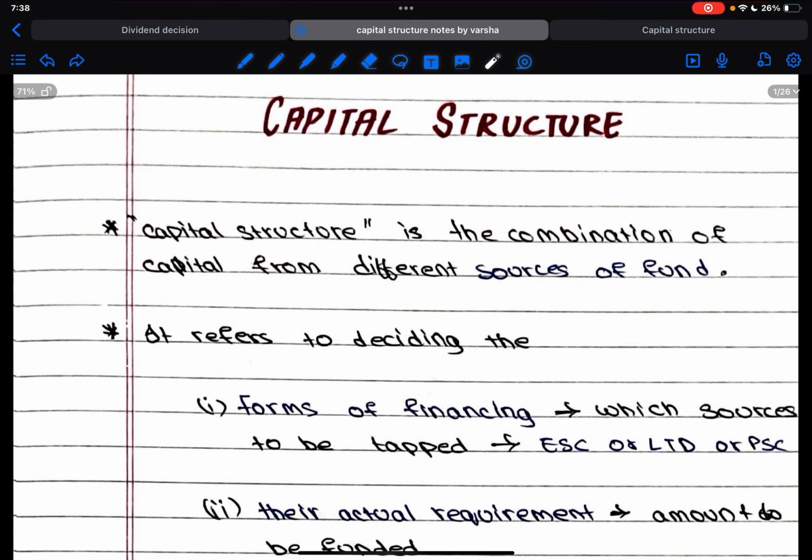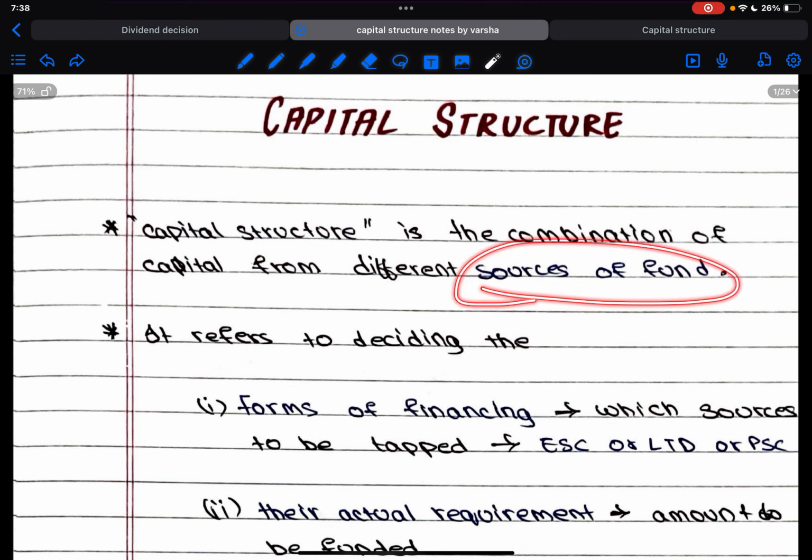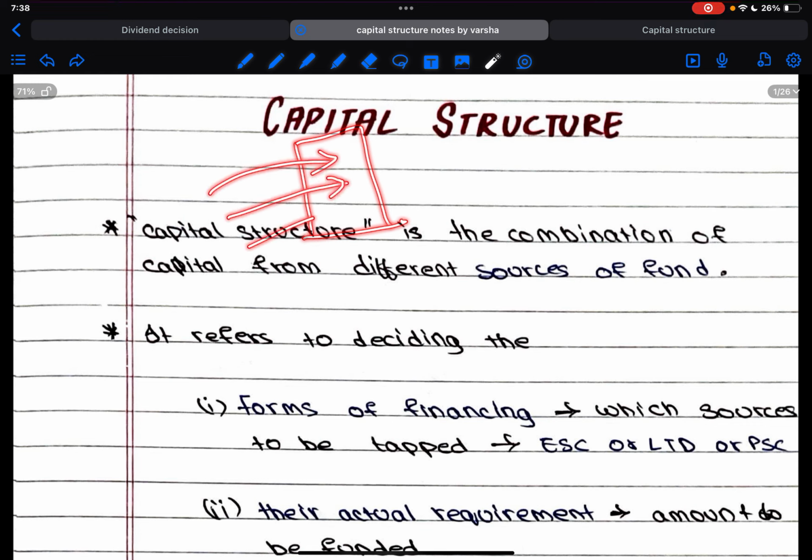So what are the different sources of fund we know till now? Equity share capital, preference share capital, debt, and also retained earnings, right? So these are the sources of fund through which an entity can raise its capital. So this is called capital structure. So what is a capital structure? A capital structure is like a box which contains elements of capital, that is equity, preference, retained earnings. So whatever possible combination or whatever composition of capital is being kept in that structure is called the capital structure.